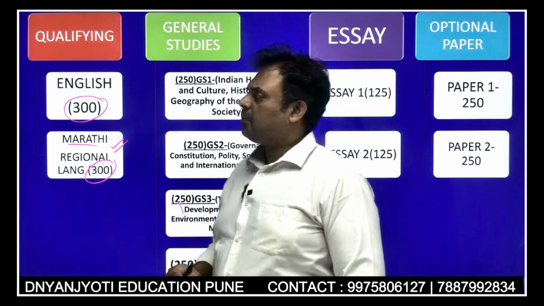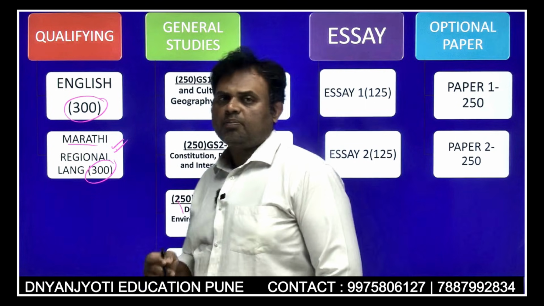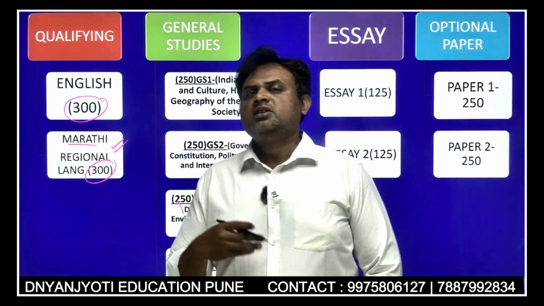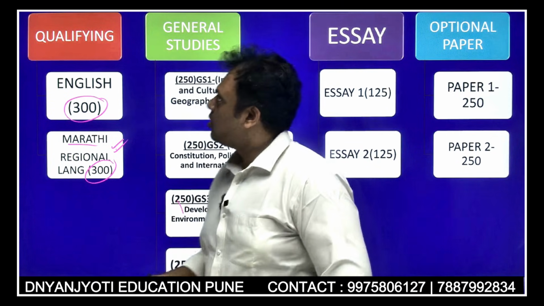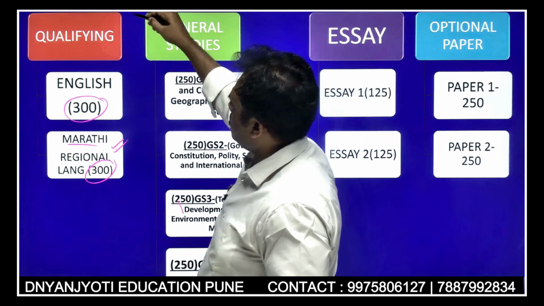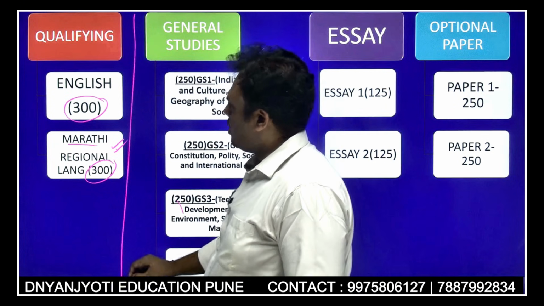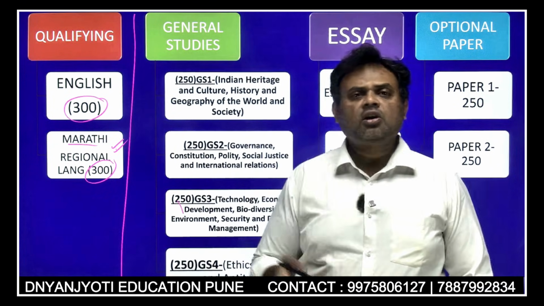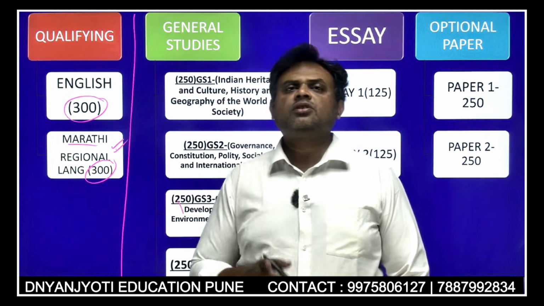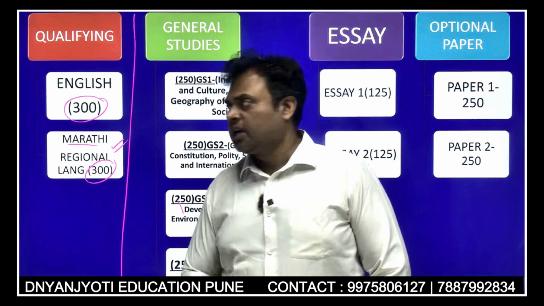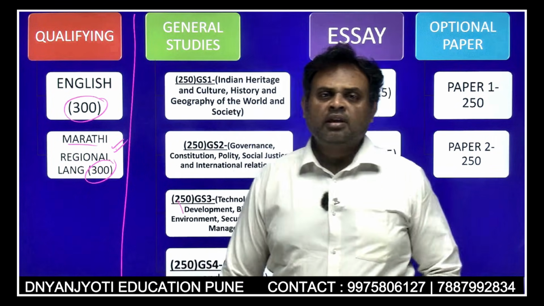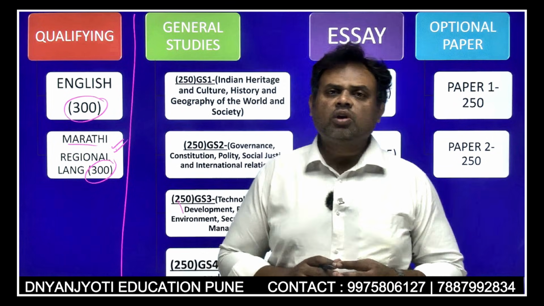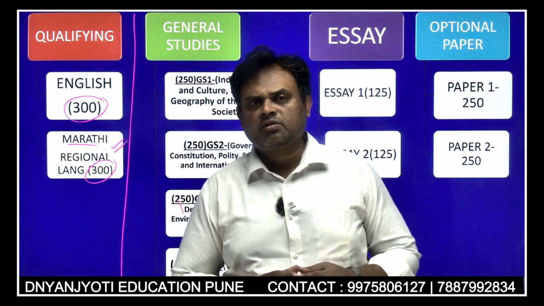In these two papers you have to score approximately 25% and above, that is approximately 75 marks and above, because these two papers are only qualifying in nature. If you go for the mains examination, you write all 9 papers, but the first papers evaluated are these two language papers. Once they give this result, if you qualify, definitely your other papers will be evaluated.